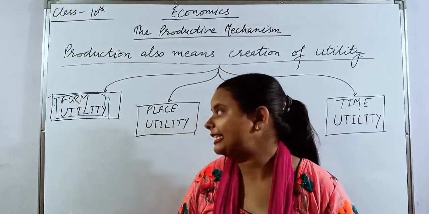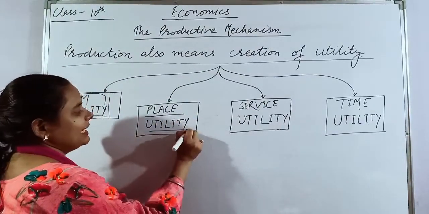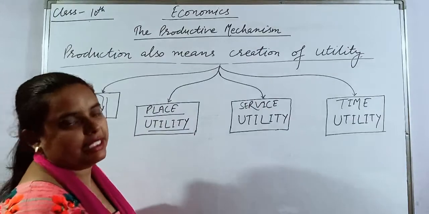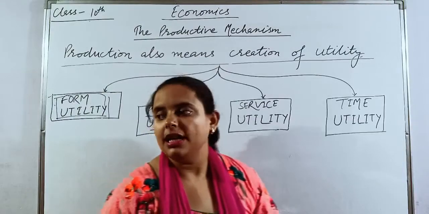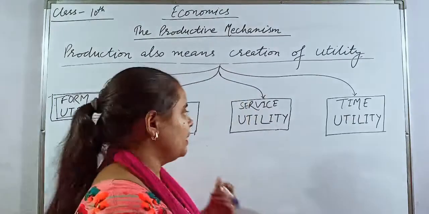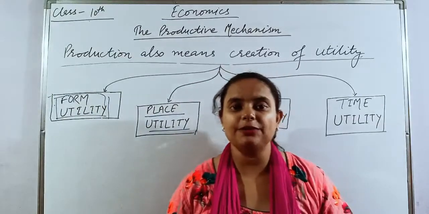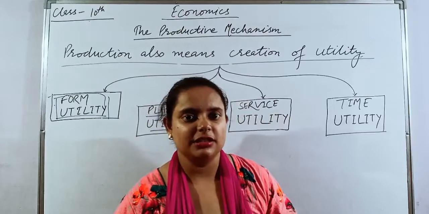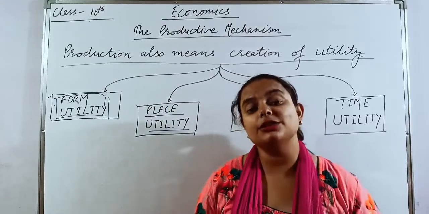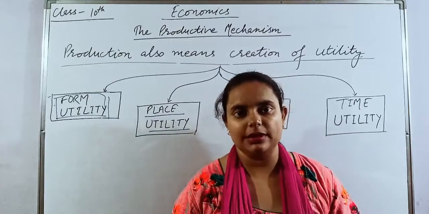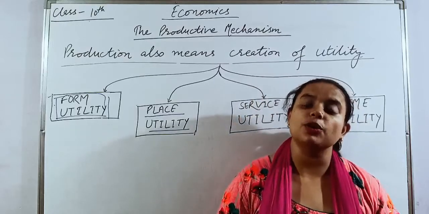Moving on to the next, that is place utility. Sometimes utility can also be created by changing the location of a commodity, meaning from the place of production to the place of consumption. For example, many products we use are manufactured in other states, but we are consuming them in our own area. So this is the other way of creating utility, by changing the location of a commodity.